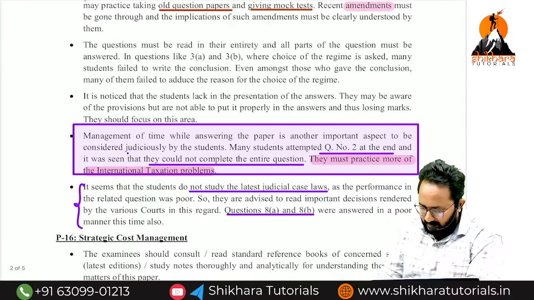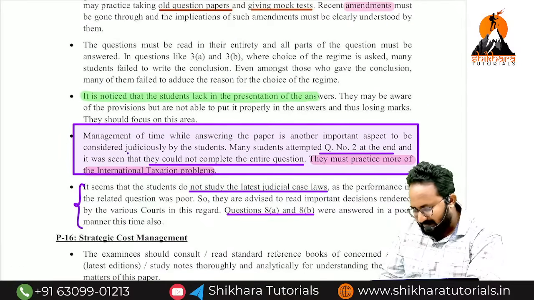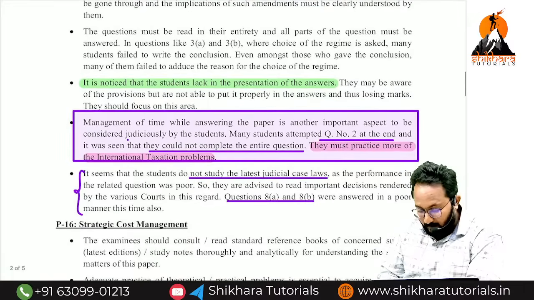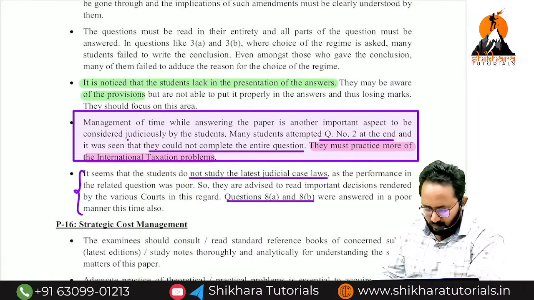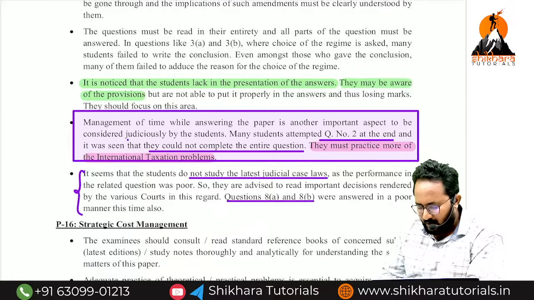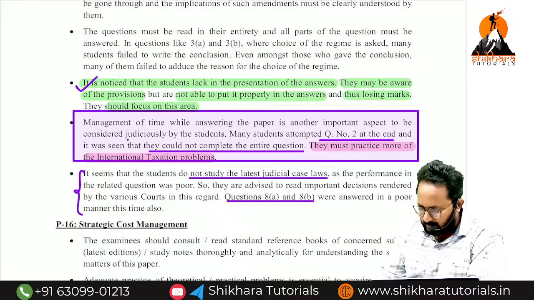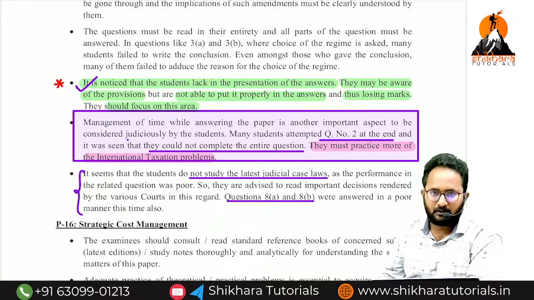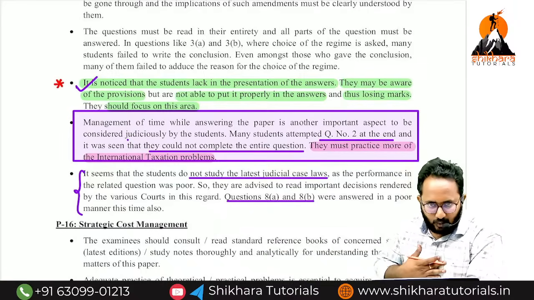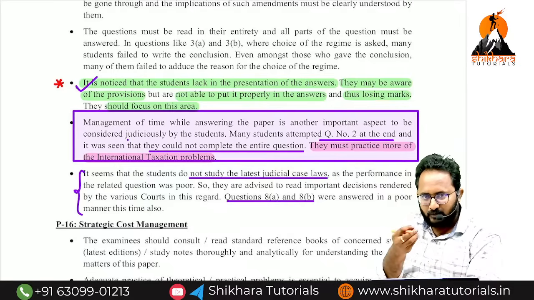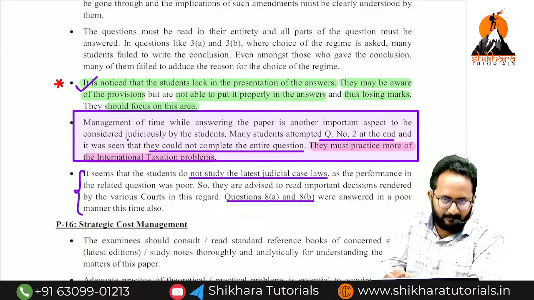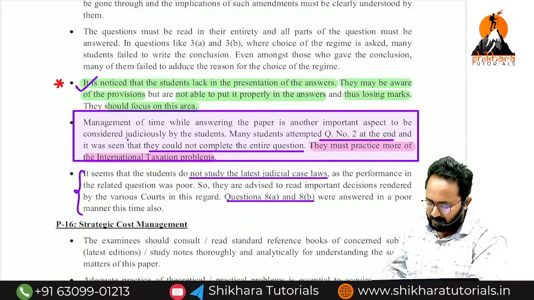Next, notice the students' lack of presentation. They know the provisions, they know everything, but you are not able to put it properly on paper, and you are losing marks. You should focus on this area, not on Super 50 and Super 20 and Super 10. Whatever chapter you take, at least for each and every model you have to practice on paper. Then only can you attempt the exam without fear.